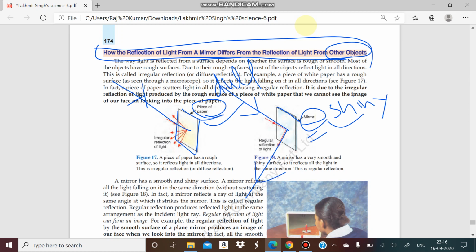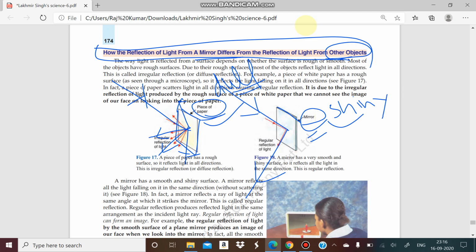But in the case of paper, it has a dull surface and no regular pattern, so you will see some irregularity. Some light will be reflected in this direction, some in this direction, and some in this direction because of the irregularity in the surface.